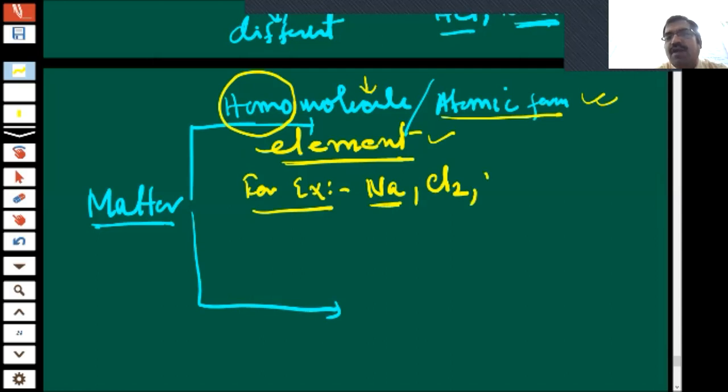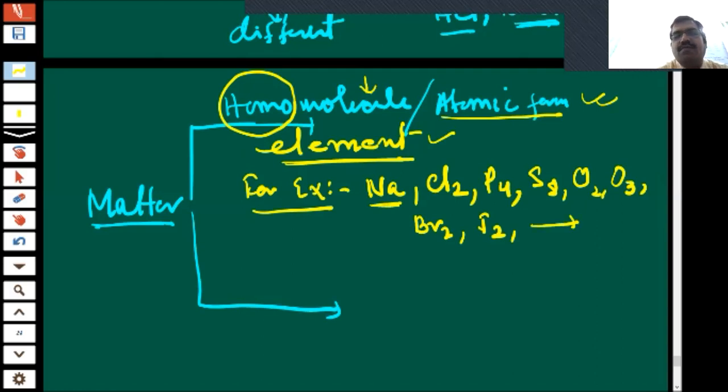So it is an element. P4 element, S8 element, O2 element, O3 element, Br2 element, I2 element. Did you understand, children? So in this way, we have to carry our concept in forward way.